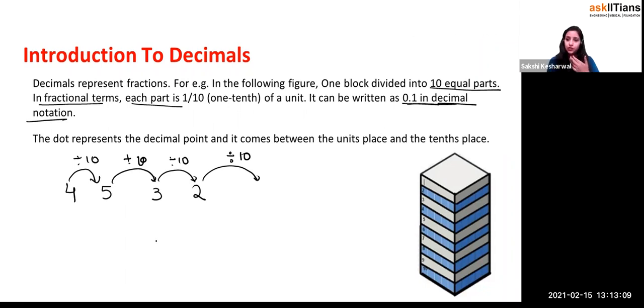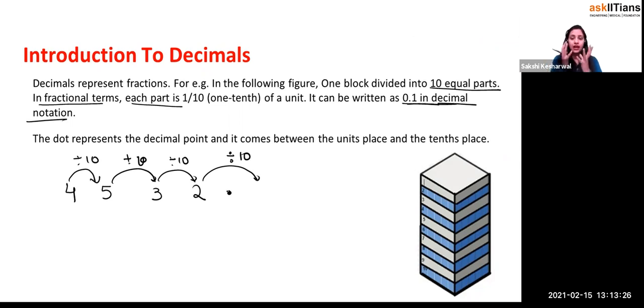So what happened, if you see clearly, if you're going to divide this, what you do is you put a point in between, so that the left part is known as what? Basically the whole part, and the part after the division of the unit place comes as a fractional part. Fractional part means what?